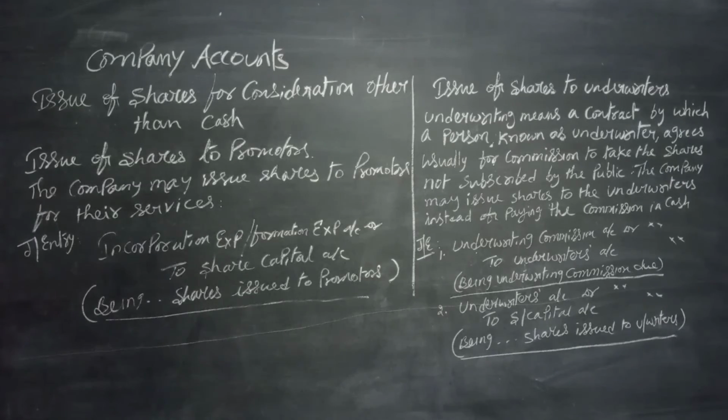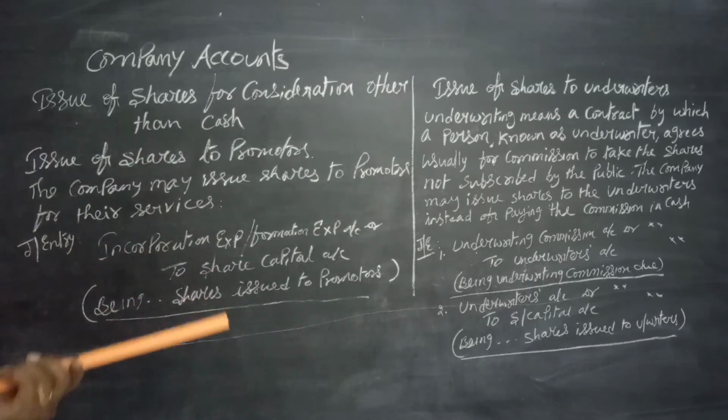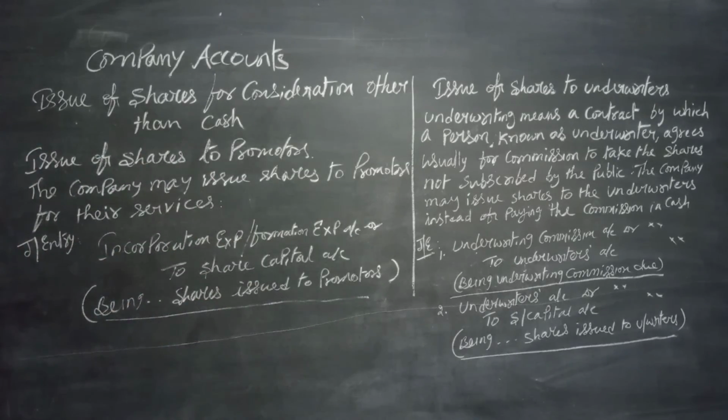This is about the issue of shares to promoters and to underwriters. This issue comes under the point issue of shares for consideration other than cash. Of course, issue of shares for consideration other than cash. Shares can be issued by the company against the purchase consideration of assets, and shares can be issued to the promoters, and shares can be issued to the underwriters.